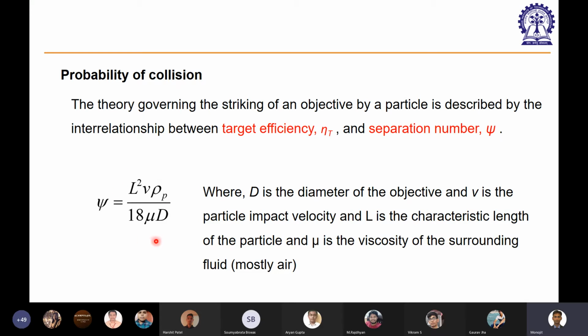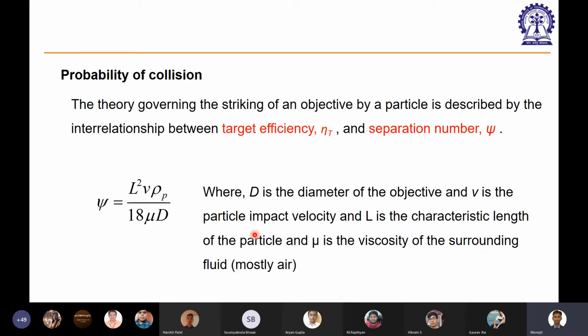See, all these parameters are system parameters, but L is the characteristic length of the particle, mu is the viscosity of the surrounding fluid, rho is the particle density, and d is the diameter of the objective. So this is the equivalent diameter of the objective.